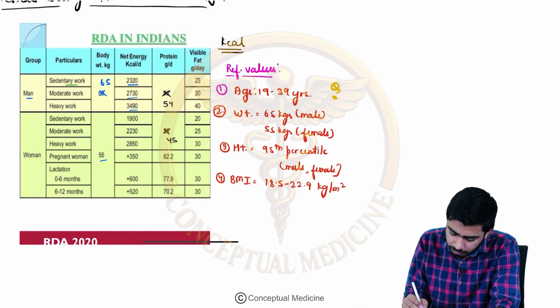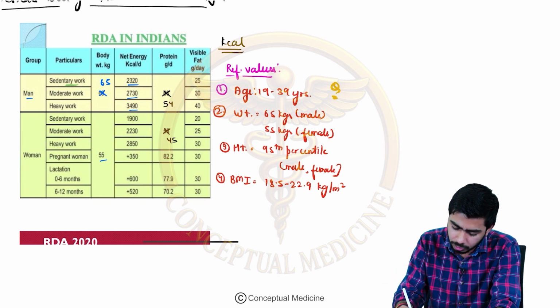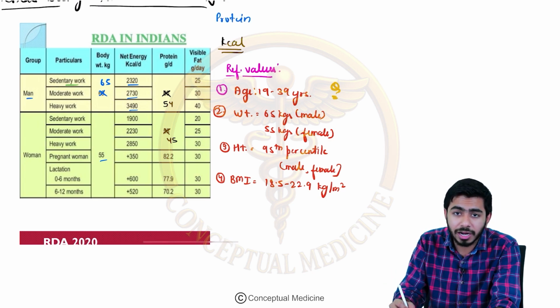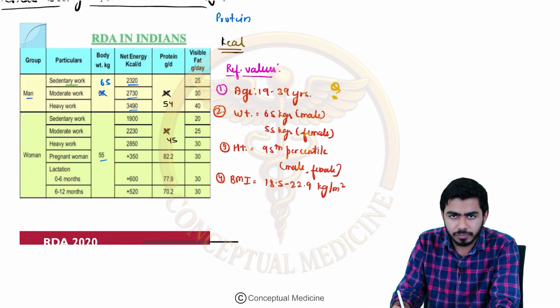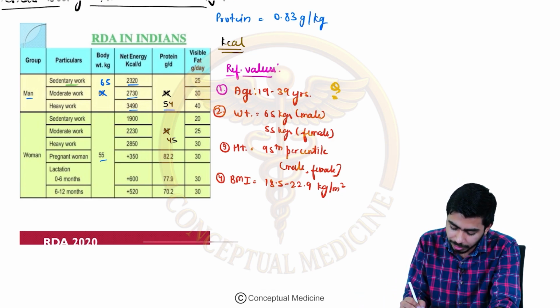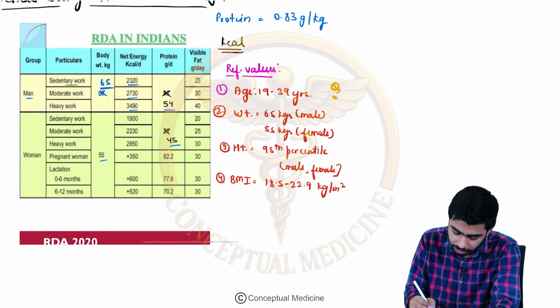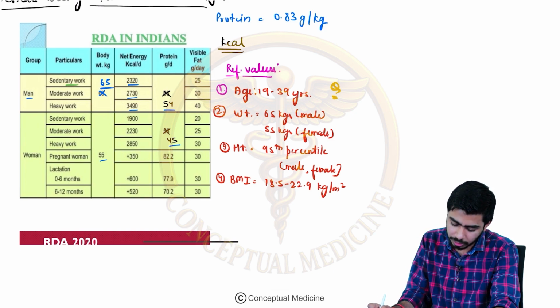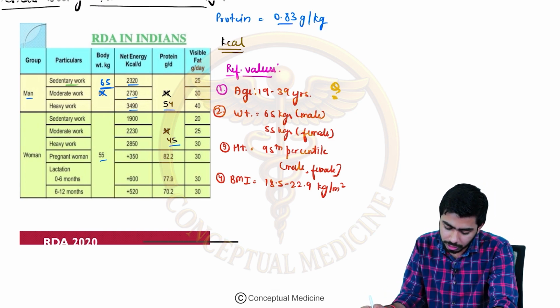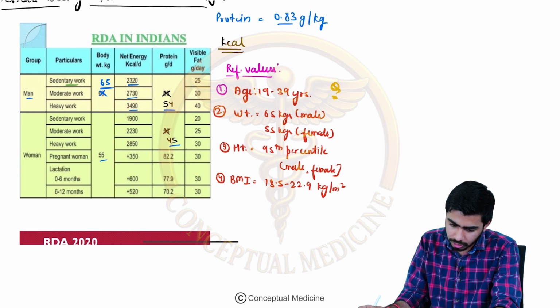Then if you talk about the protein over here, initially it was 60, right? We used to talk about the protein intake as 1 gram per kg, but now it has been changed. The protein consumption now is 0.83 gram per kg. So that's why the values have been changed. For the male it should be 54 kg, and for the female it should be 45 kg if you are taking this weight, 65 kg for the male and 55 kg for the female. So according to this range, according to the weight, the protein requirement has been decreased a bit. Okay guys, so that's about the protein.